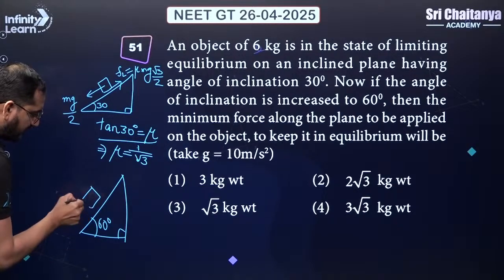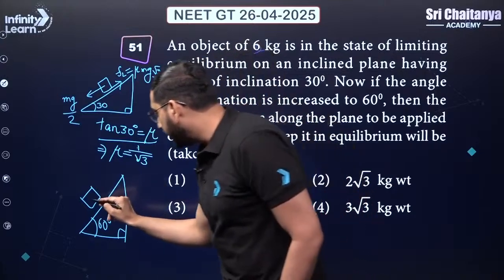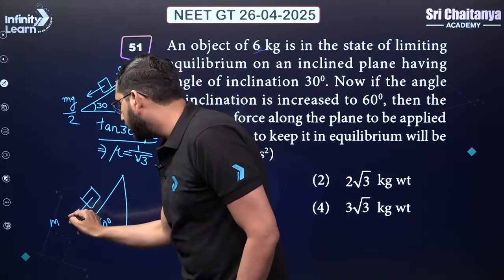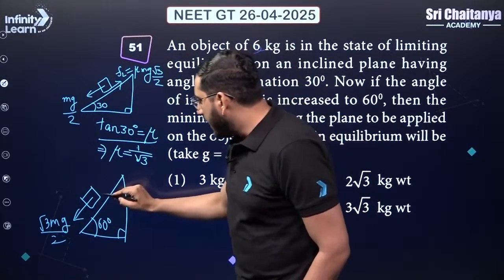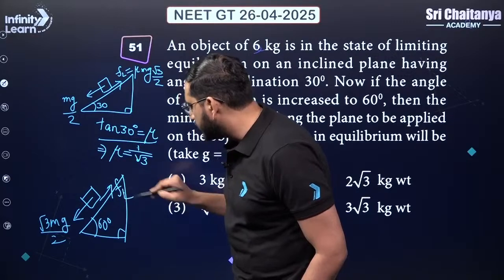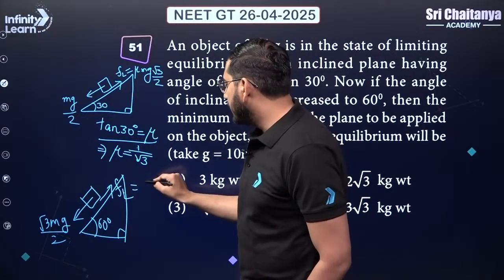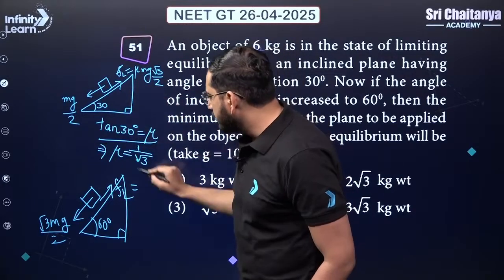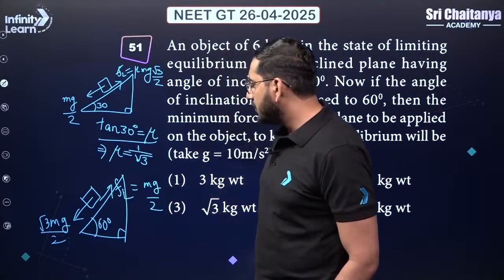Then how the free body diagram will look like? I'm going to apply the gravity over here like this. This will be mg sine 60, hence I have to write down here mg times root 3 by 2, okay? And because still it is on the verge of slipping, the friction acting here will be FL. FL I already know, it can again be written as mu mg root 3 by 2, or FL is same as mg by 2, I can directly write here that FL is equal to mg by 2.